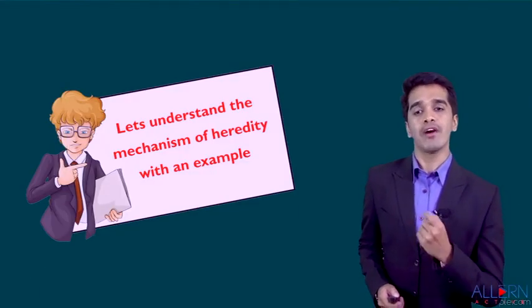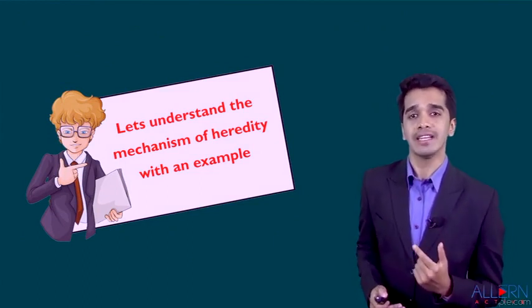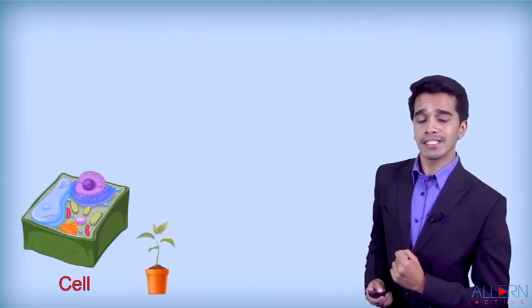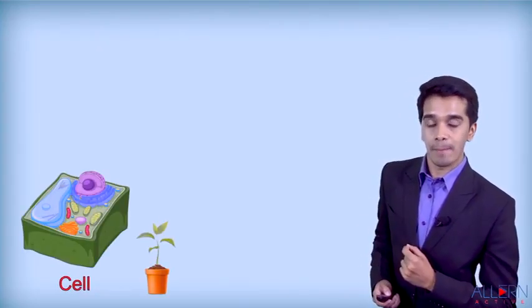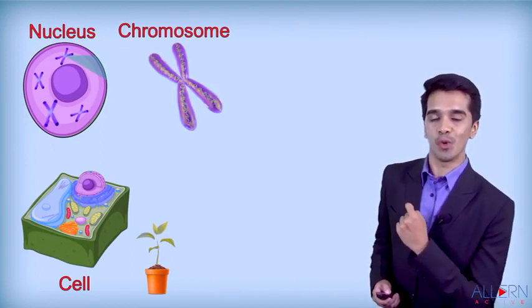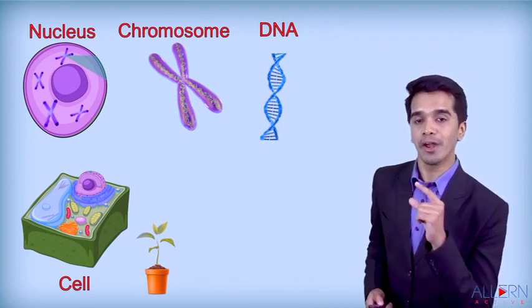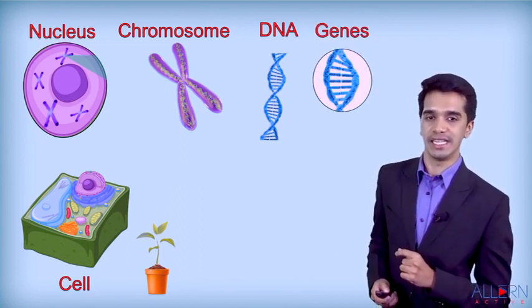Now let us study with a very beautiful example again. Let's understand the mechanism of heredity with a beautiful example of a plant. So let us magnify the plant cell. Plant cell contains nucleus. Nucleus contains chromosome. Chromosome is made up of DNA, and each part of DNA is called a gene.